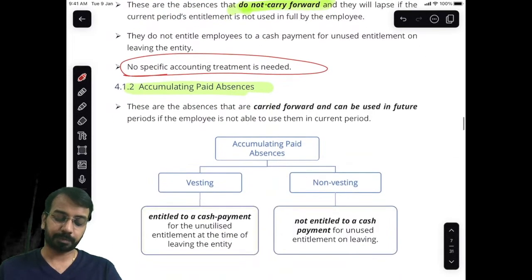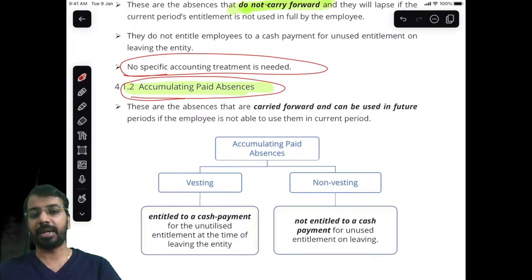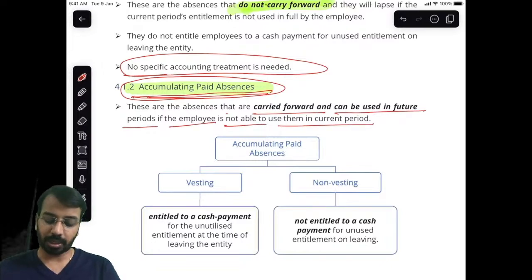Right now, the second one is accumulating paid absences. What is accumulating paid absences? If I do not take leave in the current period, I get an entitlement to take leave in the next period, or I can encash it subsequently. These are called accumulating paid absences. So these are the absences that are carried forward and can be used in future periods if the employee is not able to use them in the current period.